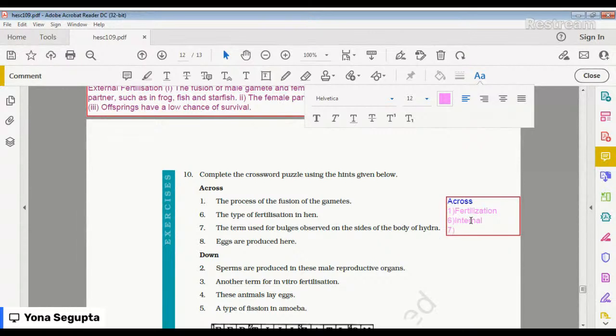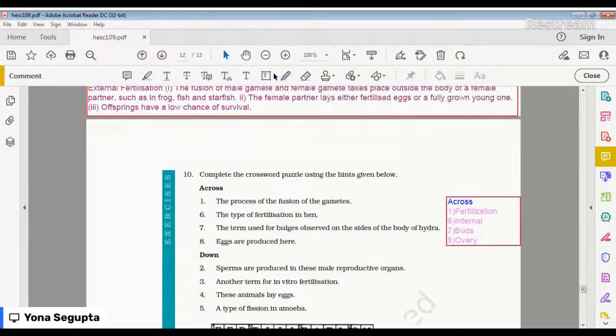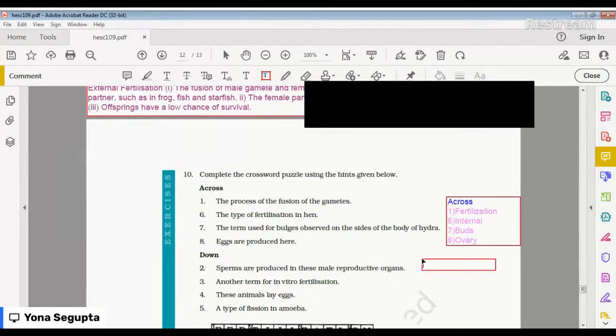The term used for bulges observed on the sides of the body of a hydra. It is birds. Next is number 8, I guess. Yes, number 8. Eggs are produced here. How are eggs produced? Eggs are produced by the ovary. Okay, eggs are produced by the ovary.